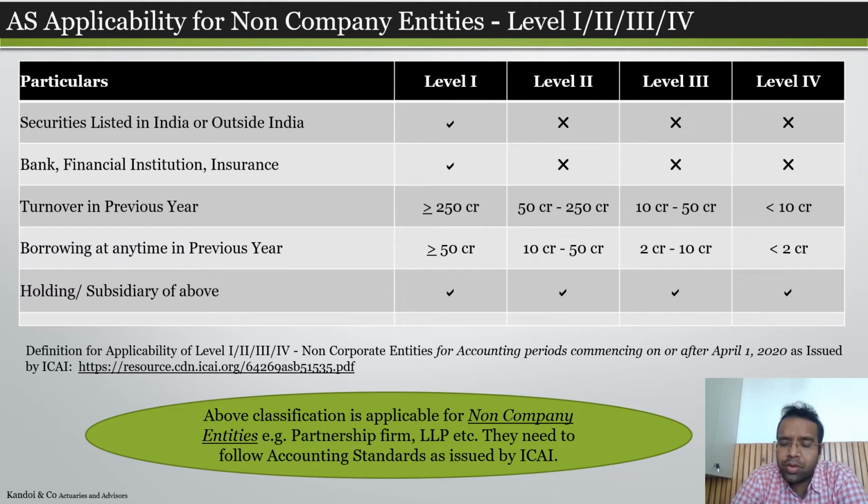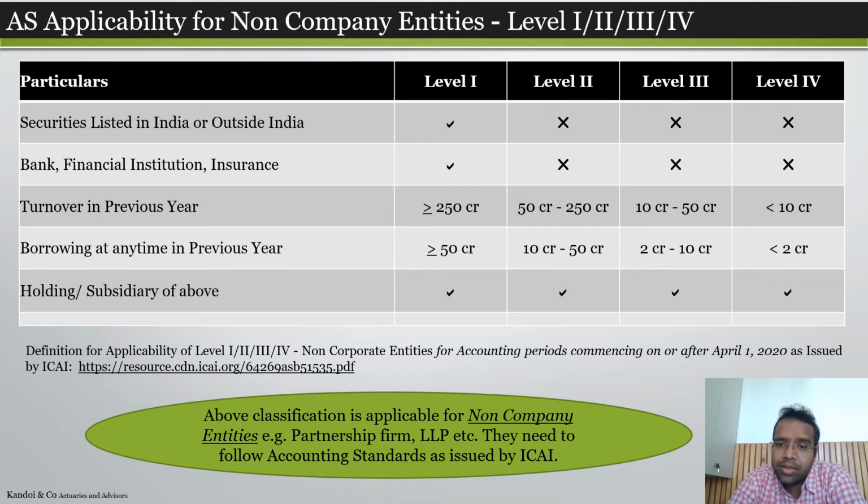This is based on the turnover and borrowing criteria. If we have turnover less than 10 crore and borrowing less than 2 crore, and it is not a listed entity and not a banking or finance entity, it will be classified as level 4, that means a micro entity.